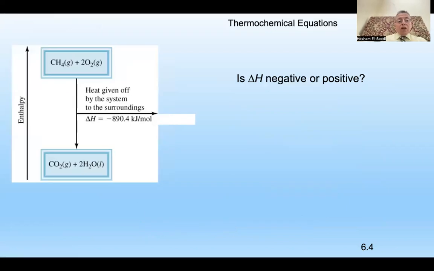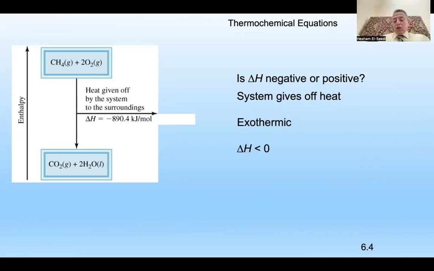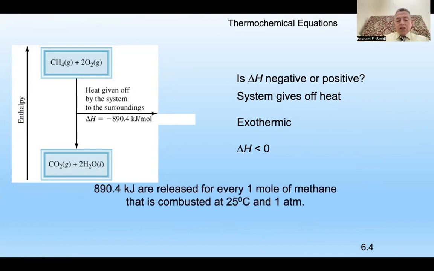Here is the opposite way, because this is energy given to the surroundings. What do you expect? Will it be negative or positive? The system gives off heat. It means it gives energy, it gives heat. Exothermic means it is less than zero. So here energy is released. We are lucky, we get energy, because the world needs energy. Then they look for sources to give energy, right? And these are alternatives for when they need gas or petrol for heating, right?